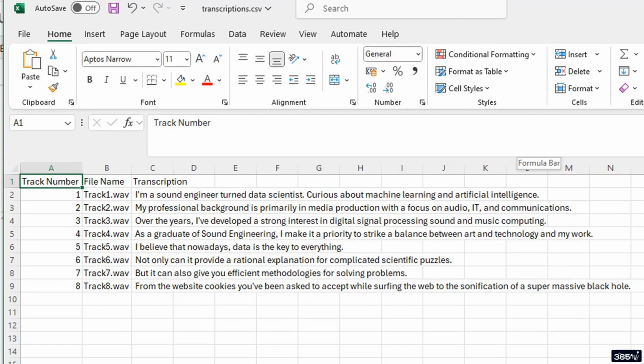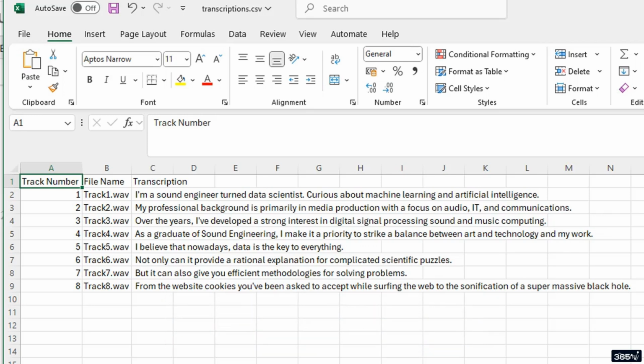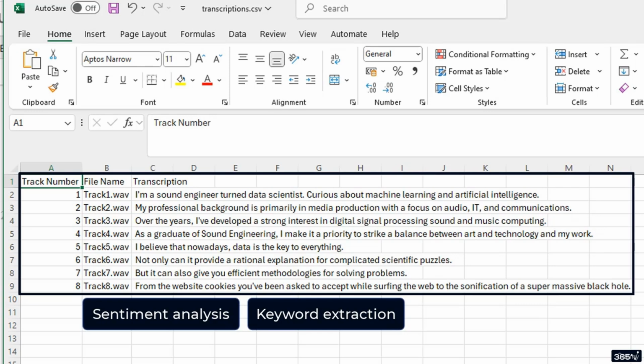This is a powerful skill you've just acquired. By structuring your transcriptions in a CSV file, you organize your data and set the stage for deeper analysis. This method is applicable whether you're working with a few files or a massive dataset. Once your transcriptions are neatly arranged like this, you can efficiently perform sentiment analysis and keyword extraction, or even use the data to train other machine learning models. Exciting, eh?